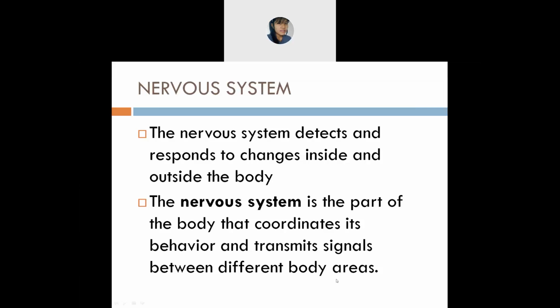Coordination in the sense, like when you are walking, you'll walk with both your legs, isn't it? It's not that only one leg will move and the other leg won't move. Both of your legs will coordinate for walking, even your hands also. If you're doing something, not only one hand does it, both your hands have to coordinate. They have to be in sync, in link with each other. And this nervous system, what will it do? It sends signals to different parts of the body.